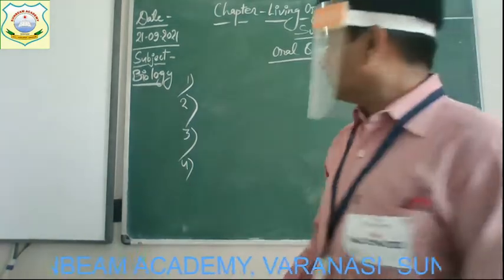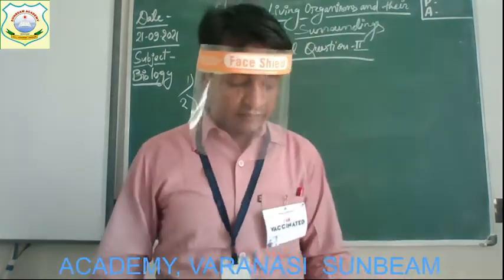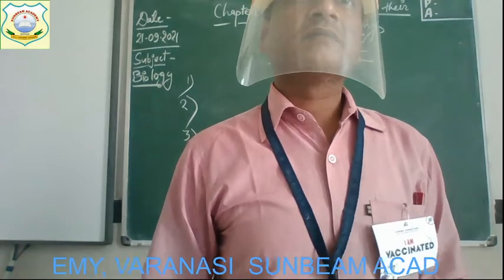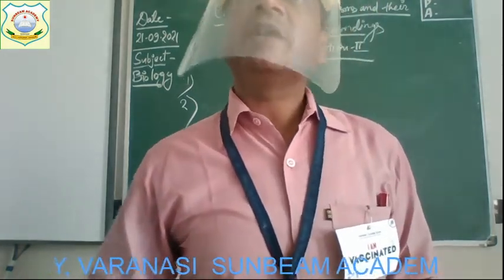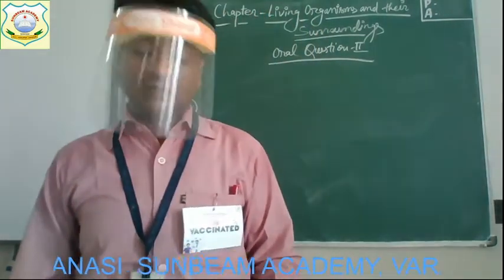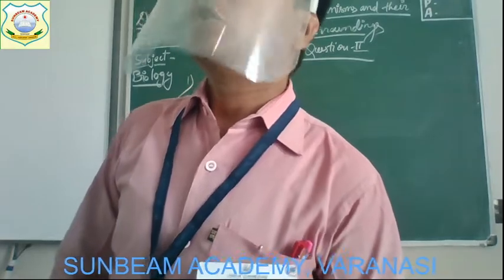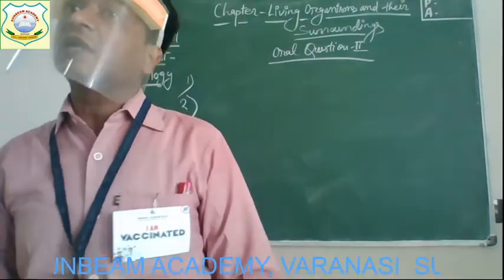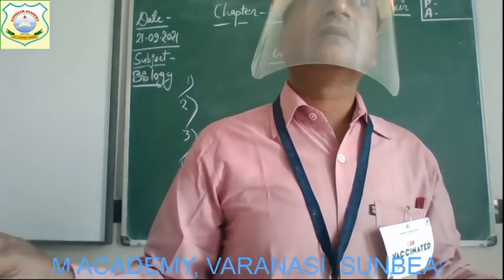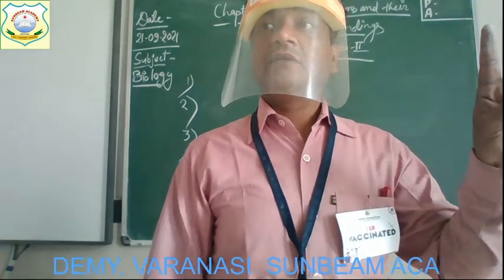Okay. Now the next question number five, and the question is: some animals living inside water do not have gills. Some have gills, but some do not have gills. Now name two such animals. And how do they breathe? Two animals living in water, but they don't have gills for respiration. Dolphin and whale. Dolphin and whale.